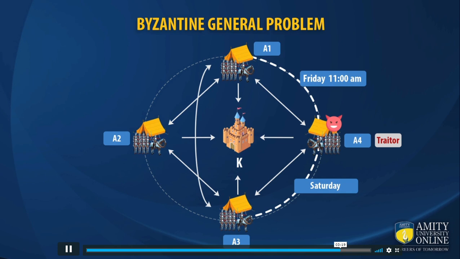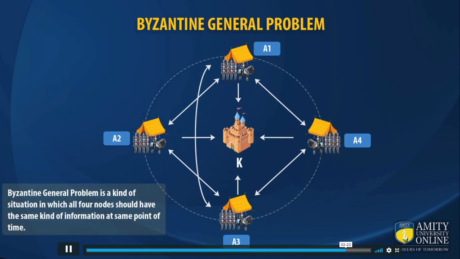So basically the Byzantine general problem states that all the nodes in the network, especially in a distributed network, have to have the same information at the same point in time, and all the nodes should trust each other. So this is the Byzantine general problem. Now this Byzantine general problem is being solved by the blockchain.